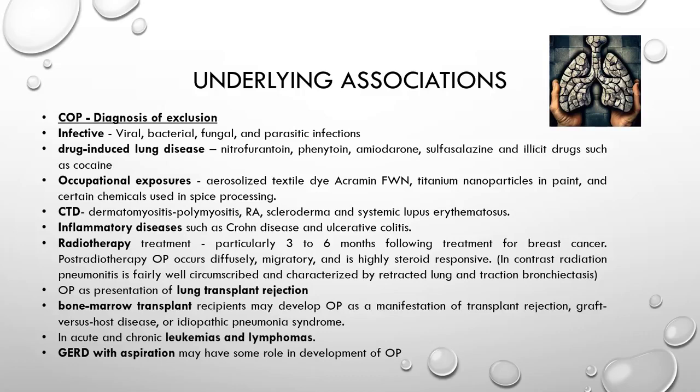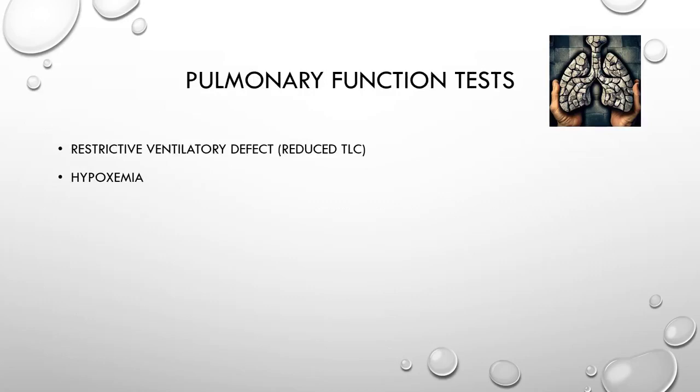It can also be a presentation of lung transplant rejection. It can be seen in bone marrow transplant as a manifestation of transplant rejection, graft versus host disease, or idiopathic pneumonia syndrome. It is also seen in patients with leukemia and lymphomas. It is said that GERD with aspiration may have some role in the development of organizing pneumonia. As seen in other IIPs, a restrictive ventilatory defect characterized by a reduction in TLC is generally seen. In some patients, an obstructive ventilatory defect can be found. Hypoxemia is generally mild, although in some patients with more infiltrations, severe hypoxemia may be seen.